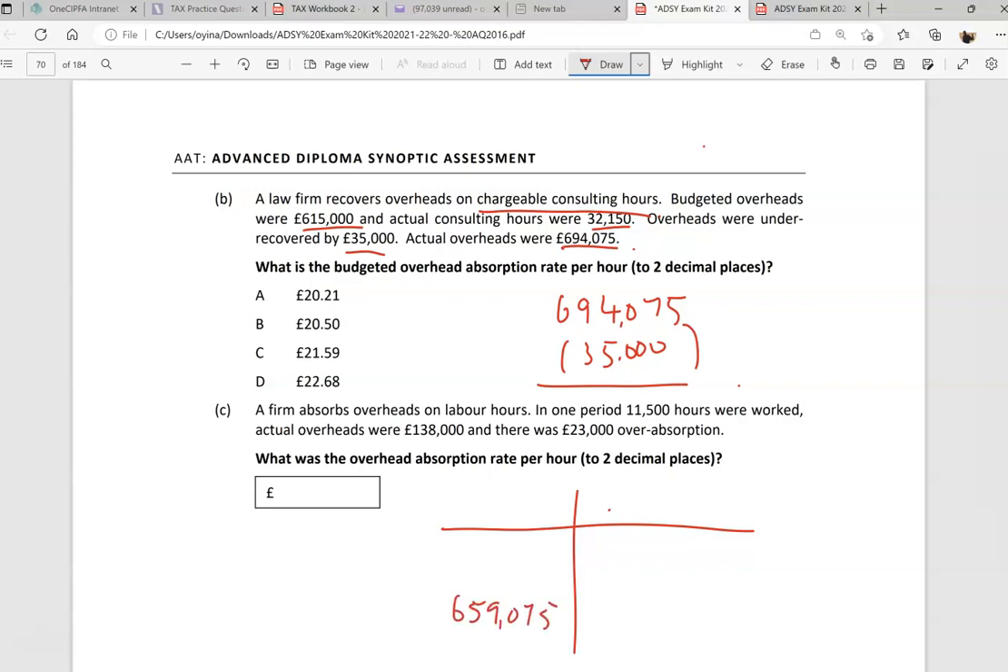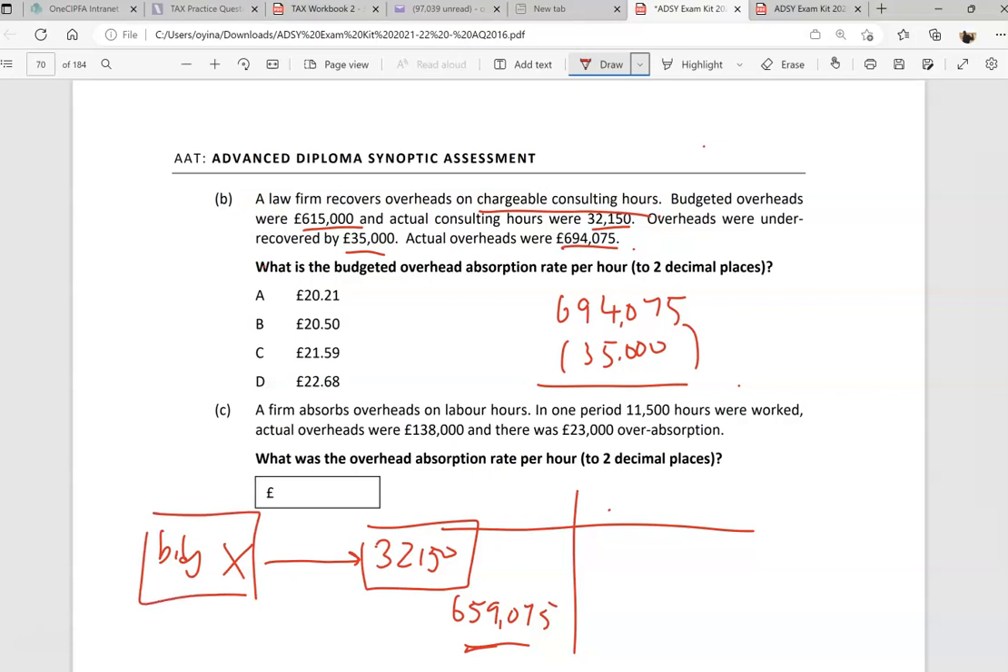So what happened was I had a budgeted overhead rate. I don't know what that is; that's what I'm looking for, called X. I multiplied that by the actual consulting hours, because that's exactly the number of hours that happened, and I got this figure. Then I realize I'm under absorbed, because I'm comparing this figure to this one. So I put an extra 35 grand in, and that's what they're telling you.